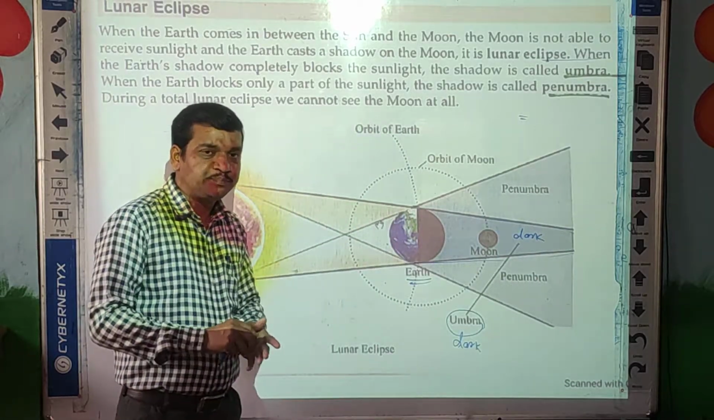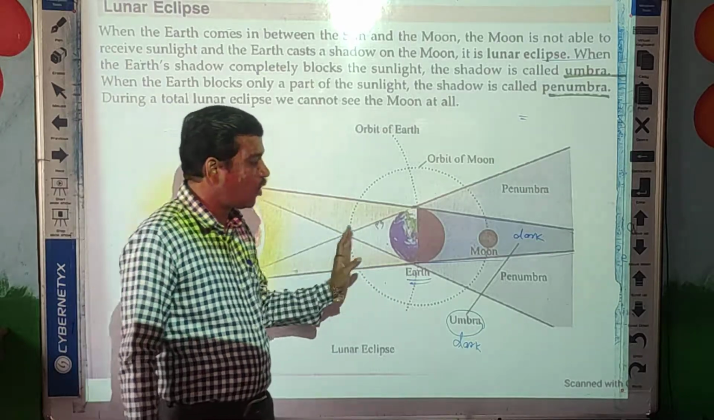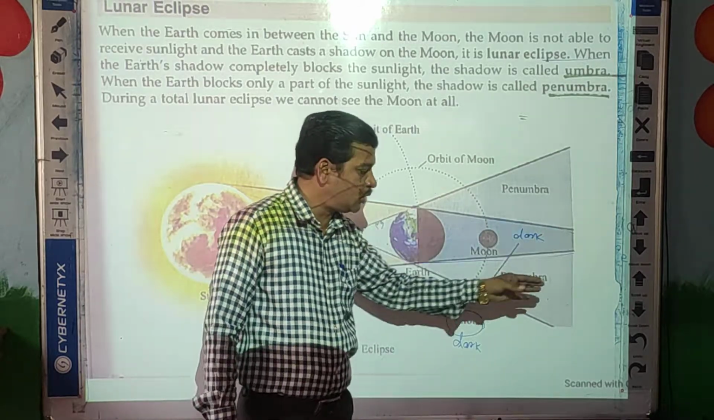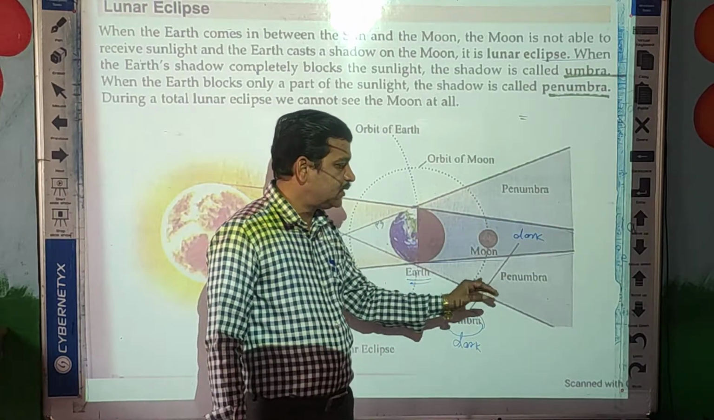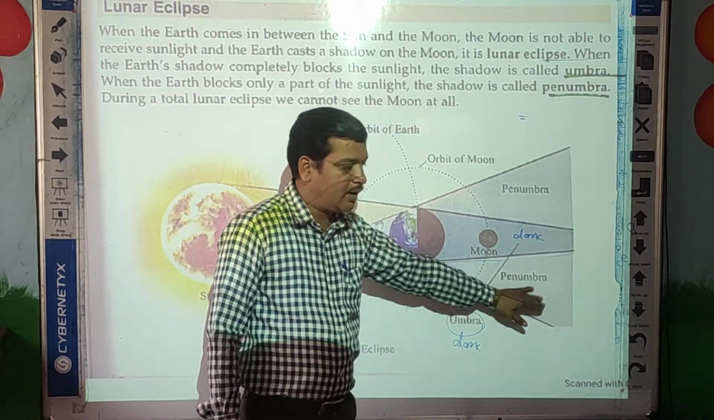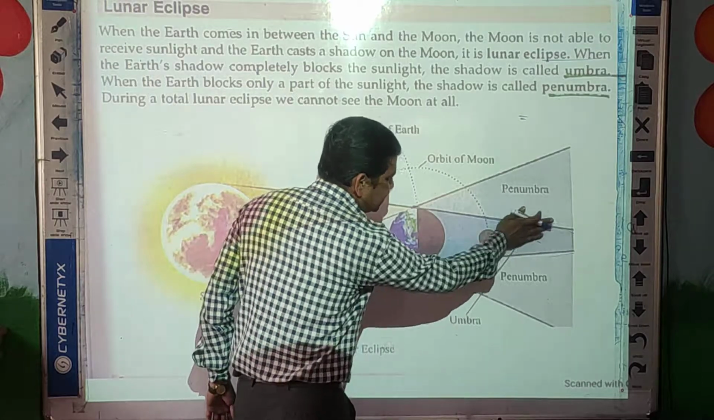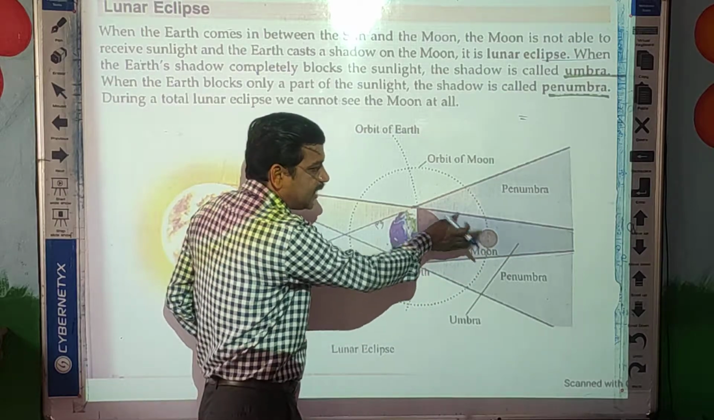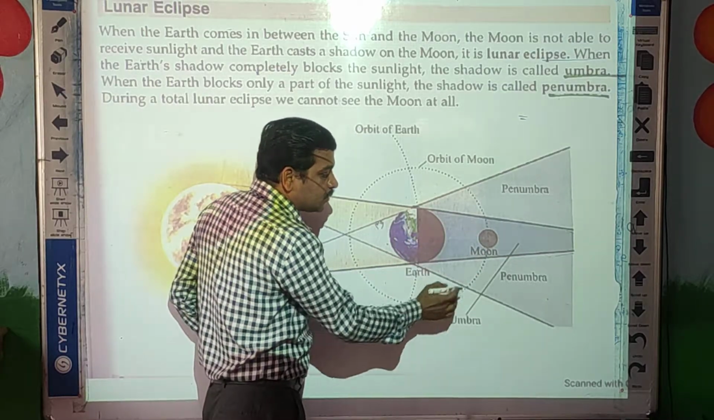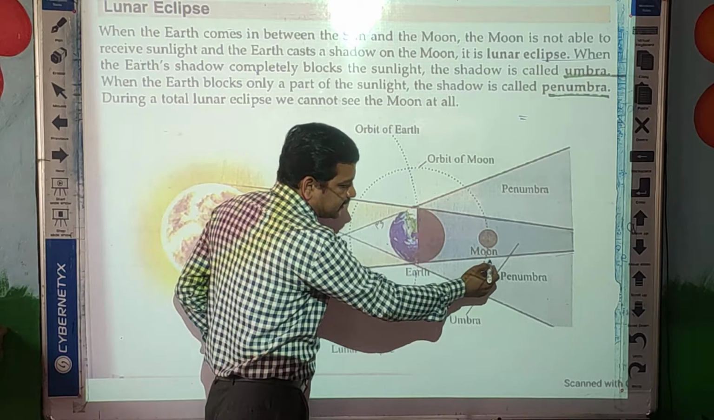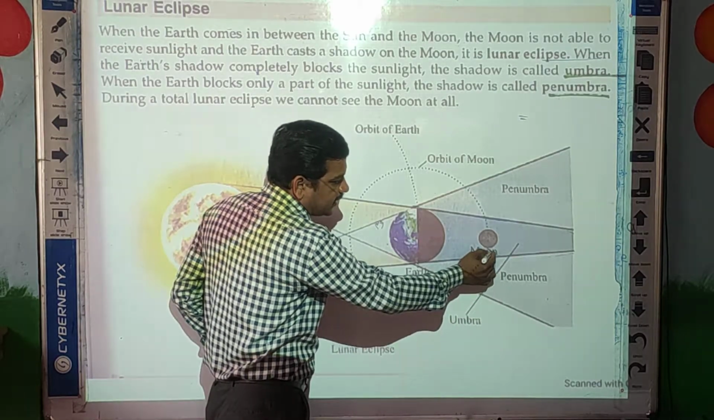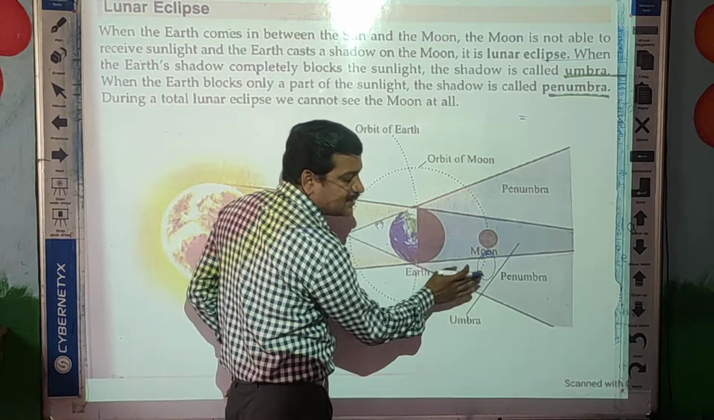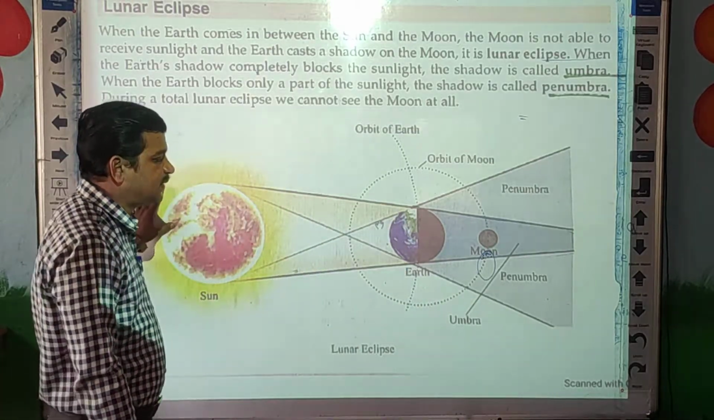There are two kinds of shadows formed by the sun, you can see here, due to the blockage of the earth. One is the completely dark shadow, called the umbra, and the second is the light shadow, called the penumbra. Now see here, the moon is completely in the dark part, so we cannot see the moon. But if some part of the moon is in penumbra and some part in umbra, the part in umbra is invisible, but the other part is slightly visible.